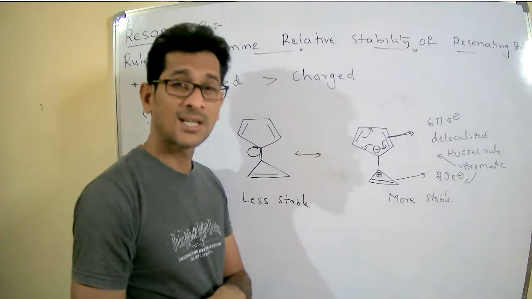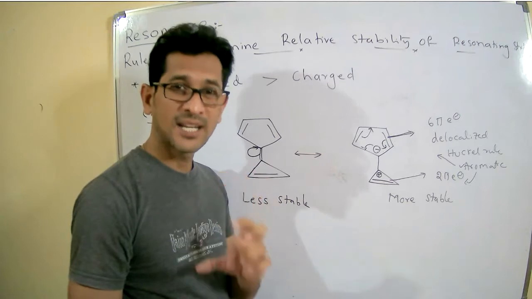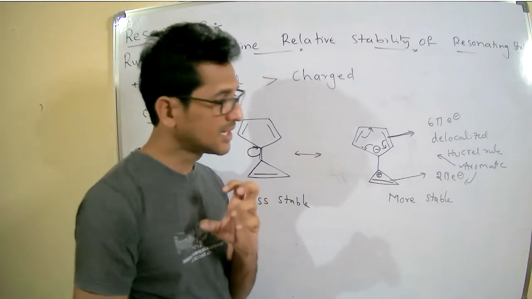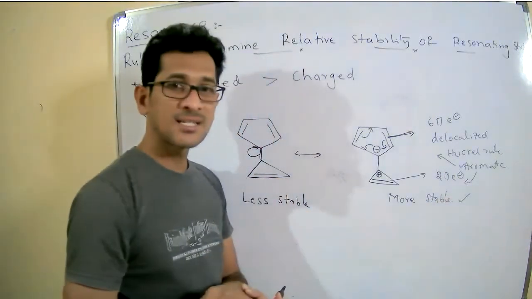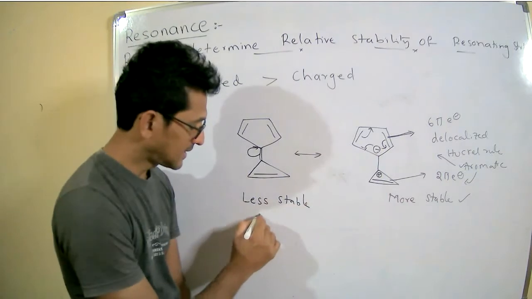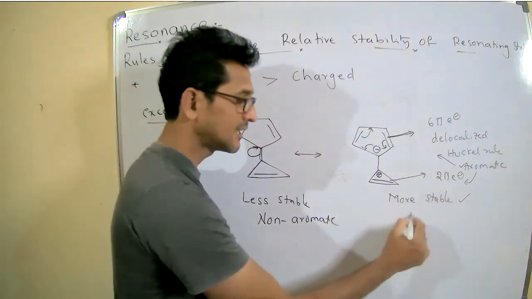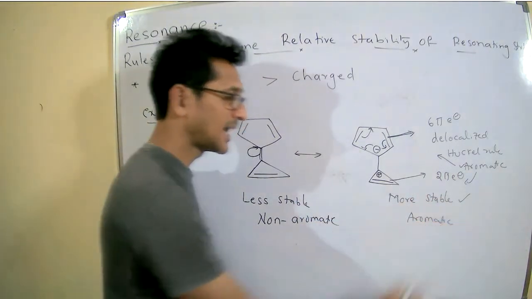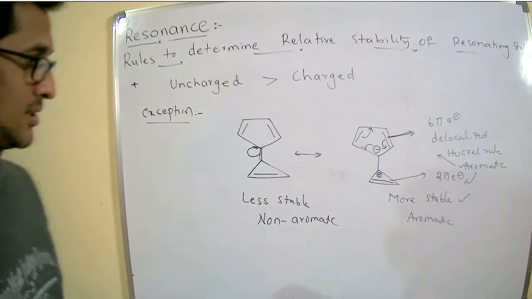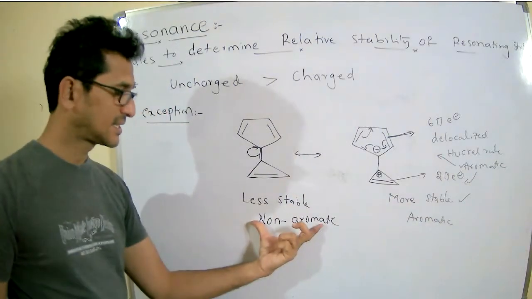According to the aromatic rule or Huckel's rule, if any compound is aromatic in nature, it is considered a stable molecule. So that is the reason for the greater stability. This is more stable than this. This is non-aromatic, and this is aromatic. So that is the reason for the greater stability of this charged species compared to the uncharged species.